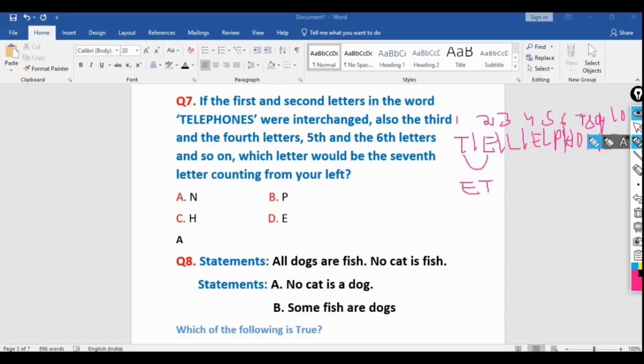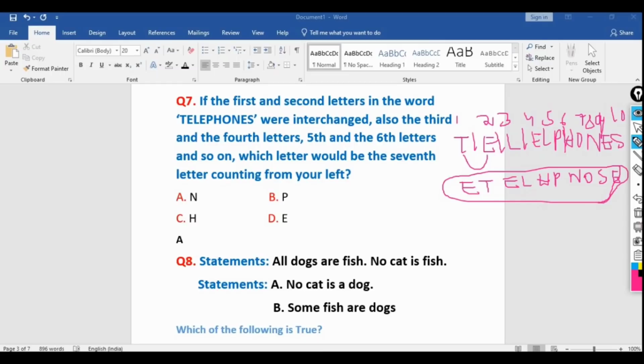Okay, so TELE. Next time EL will be there. So like this, then again 1 2 3 4 5 6. Okay, PHP, and then 7 8 again NO, then SE. So this will be the final letter once we are doing the interchange up to the 10th letter.